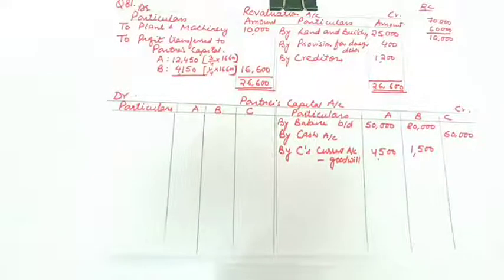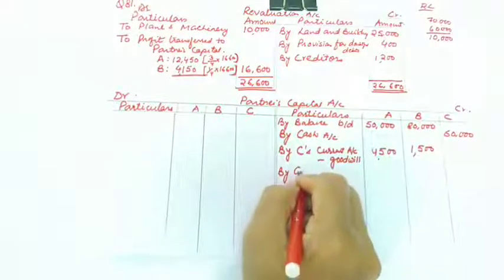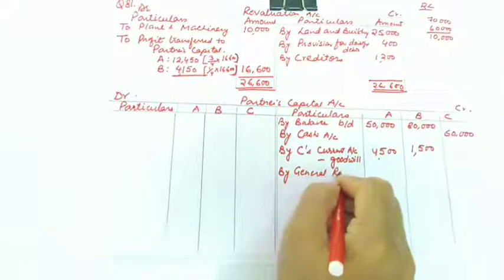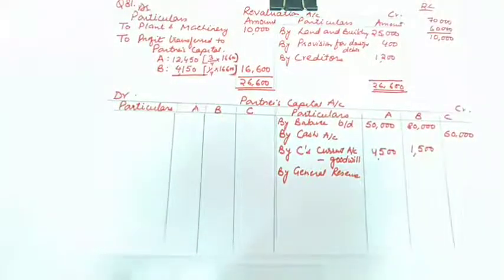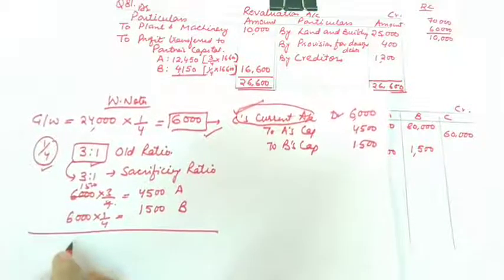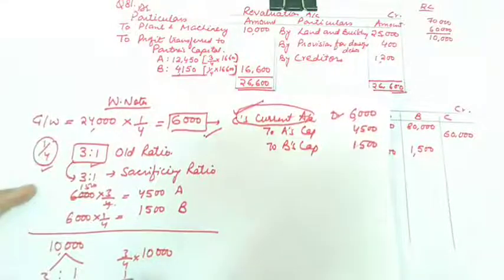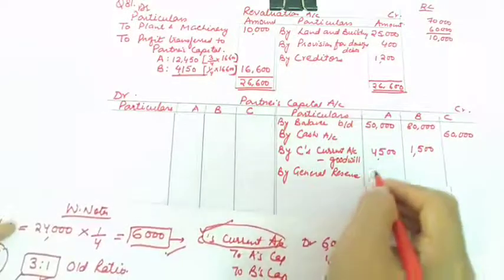Now next, what else is given to us? Journal reserve is given to us, so you can distribute this journal reserve also. Old reserves will be distributed in the old ratio. The amount of journal reserve is, let me see, this is 10,000, so it will be distributed in the old ratio 3:1. So 3/4 into 10,000 for A and 1/4 into 10,000 for B. So this is 7,500 and this is 2,500. So let us give them journal reserve.